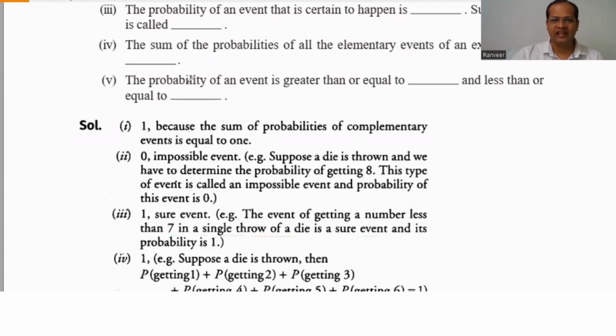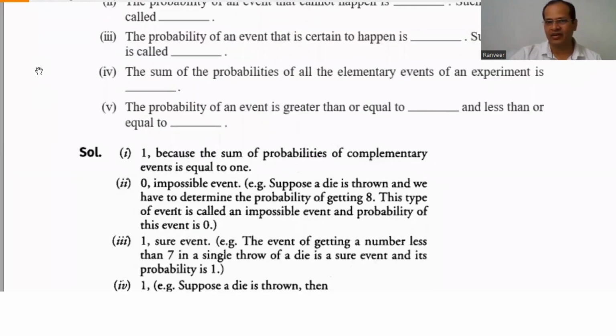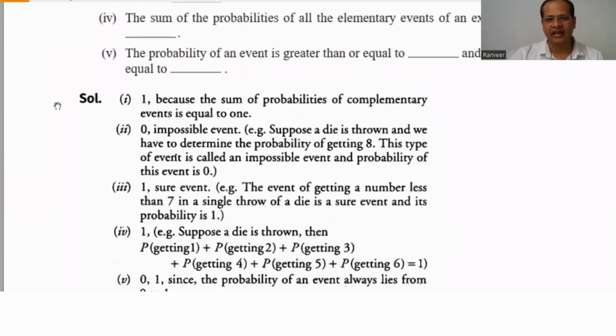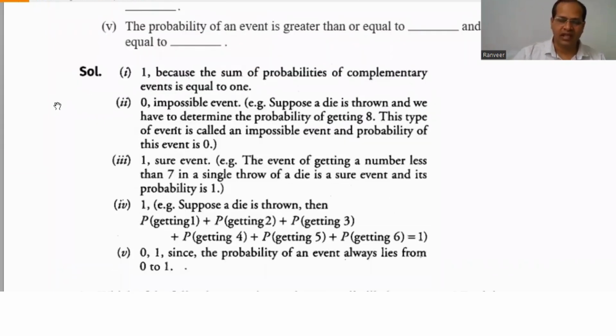Fourth, the sum of the probabilities of all the elementary events of an experiment is always 1. Whatever the number of outcomes, if we add their probabilities we get 1. Suppose we are throwing a die, the possible numbers are 1, 2, 3, 4, 5 or 6. If we add their probabilities, it will come to 1.